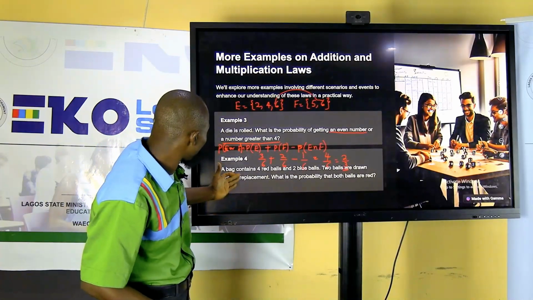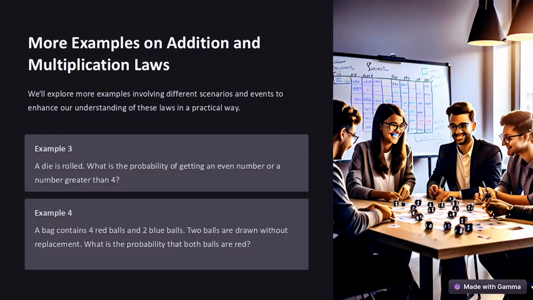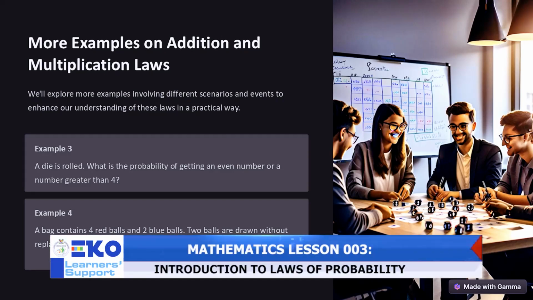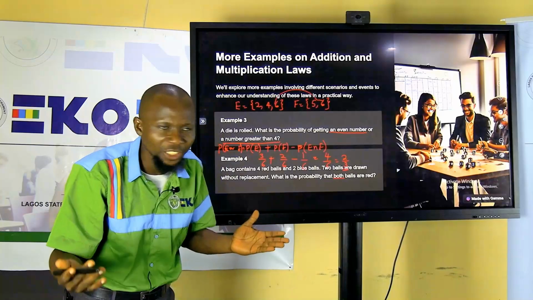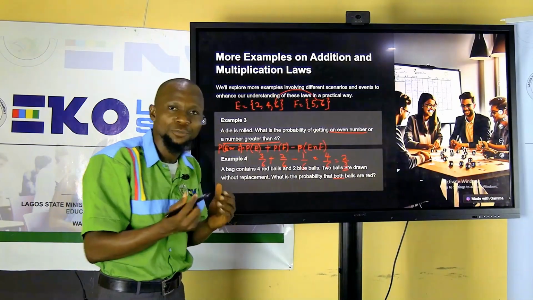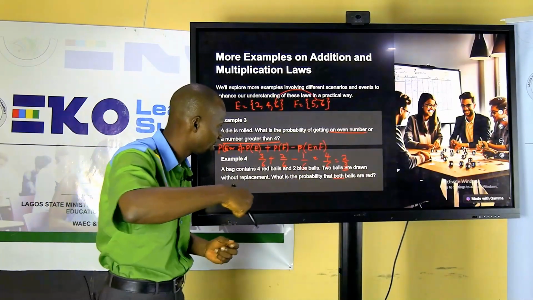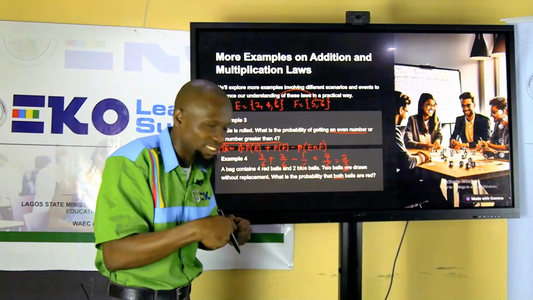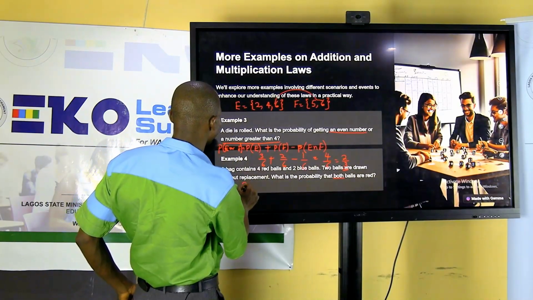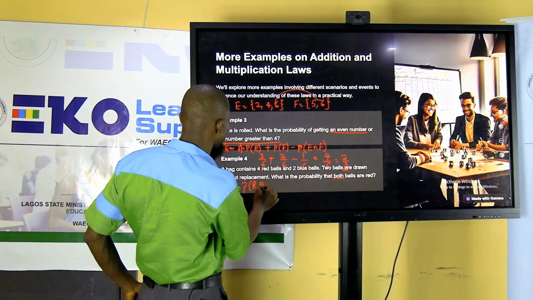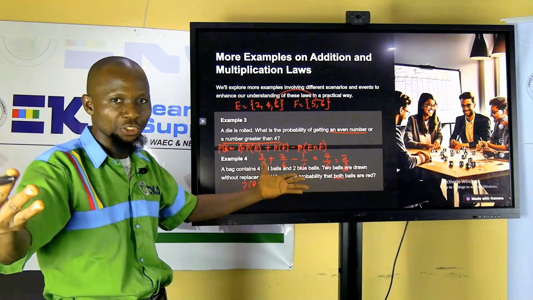So let's go to the last question here, which is a bag containing 4 red balls and 2 blue balls. 2 balls are drawn without replacement. What is the probability that both balls are red? How do we do this? Anytime they use "both", from our knowledge of the English language, they are referring to "and". We are using the conjunction "and" to represent that. So in this case, we are looking for the probability that they are both red and red, and that is multiplication.